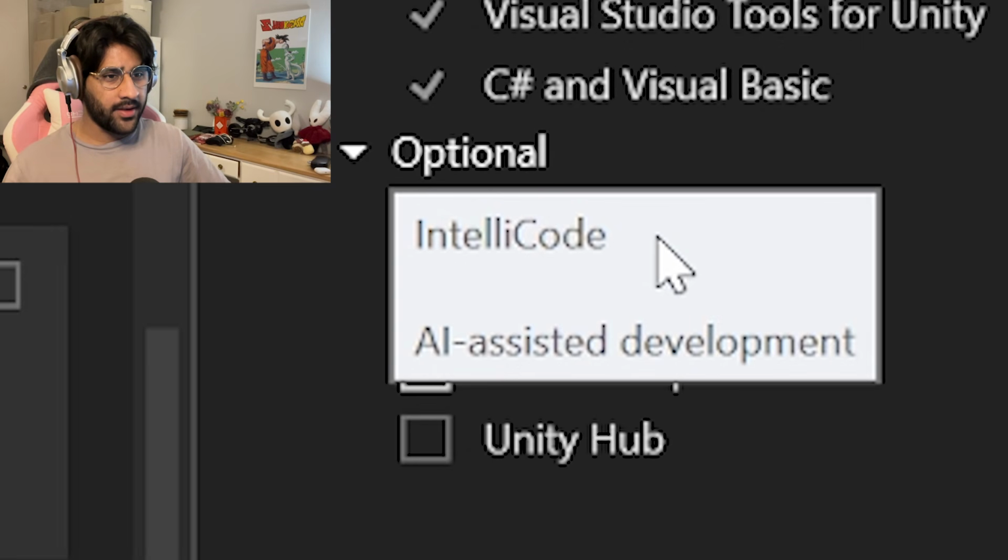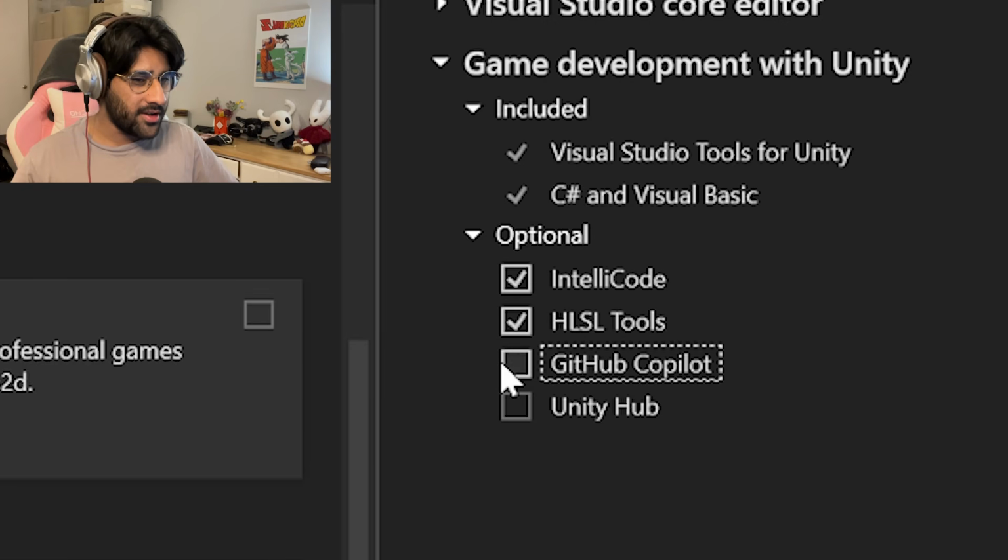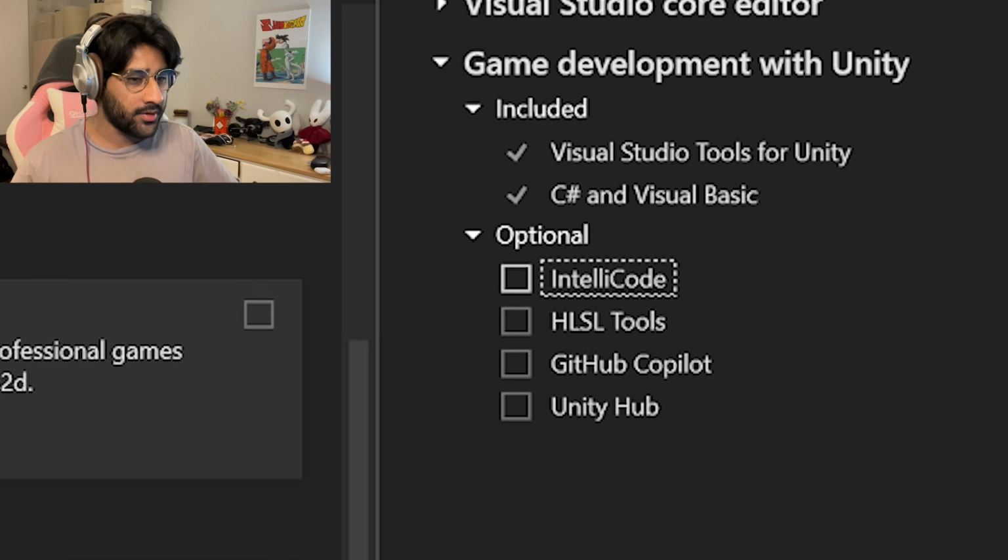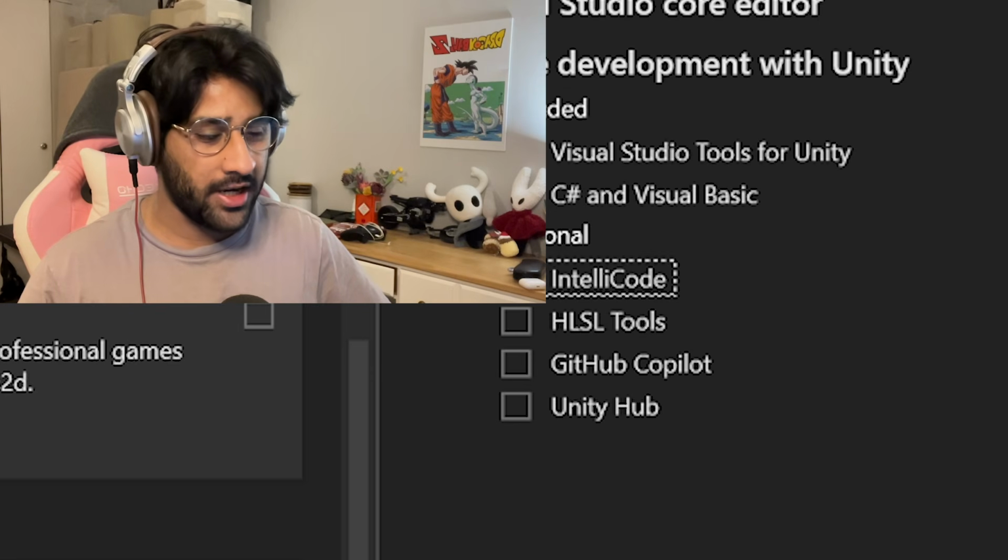AI assisted development? I don't need no clankers in my game. Ew, Copilot. No. You know what? I'm unchecking all of these optional garbage. I don't need any of that AI shit here.